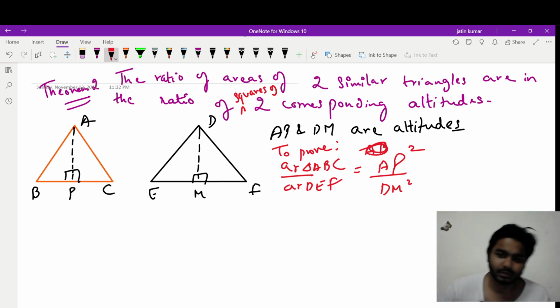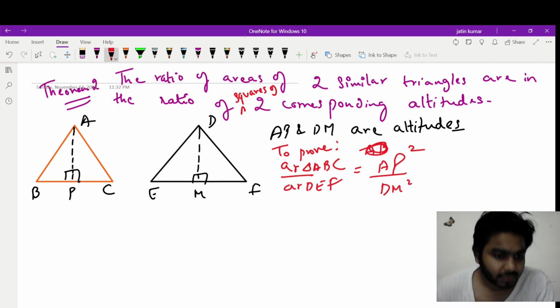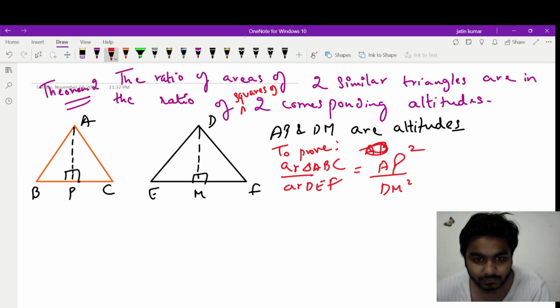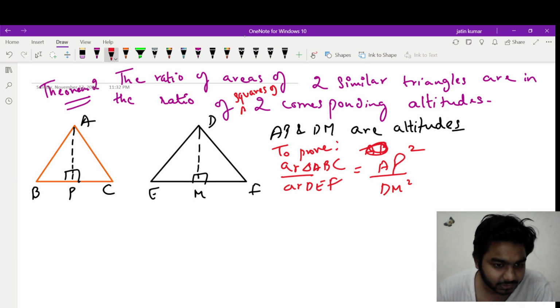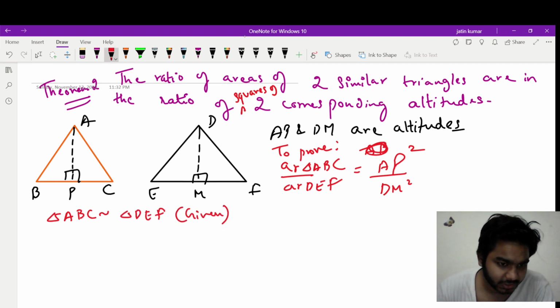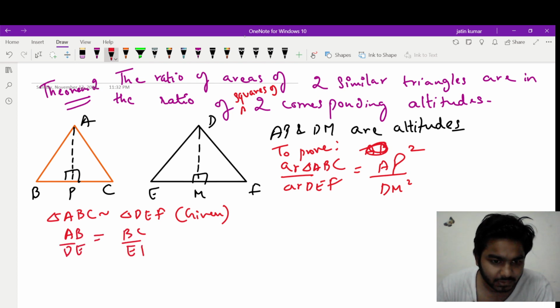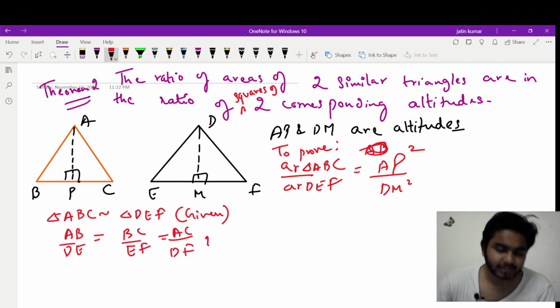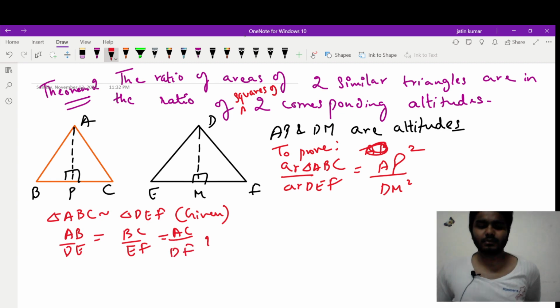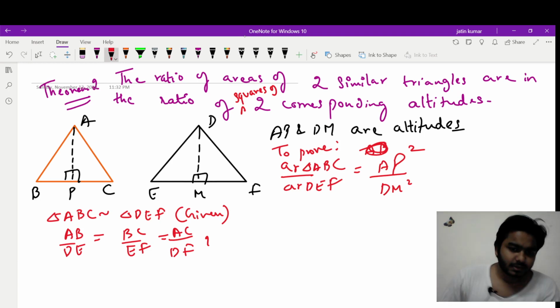Let that drop down, leave it. Now again we are given the ratio of areas of two similar triangles. So we are given that triangle ABC is similar to triangle DEF. This is what is given to us. It means all the ratio of sides are equal. So AB upon DE is equal to BC upon EF is equal to AC upon DF, right? And it also means that all the angles are equal.